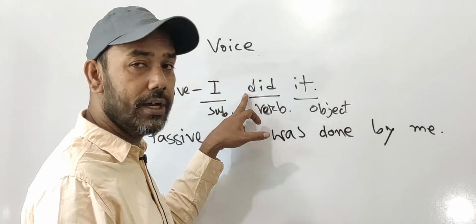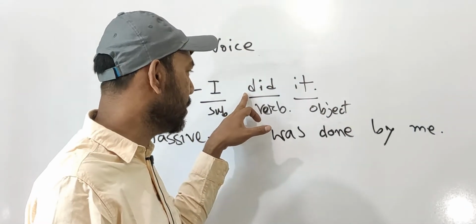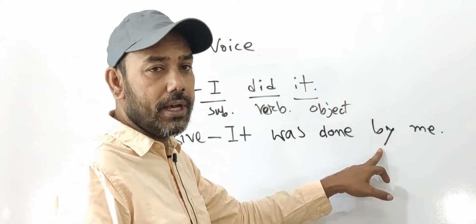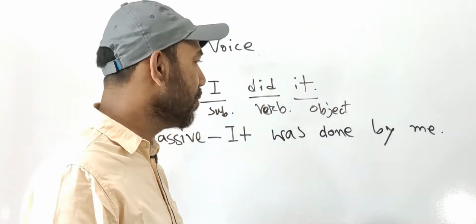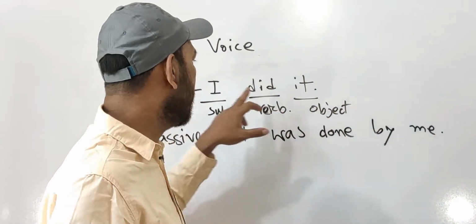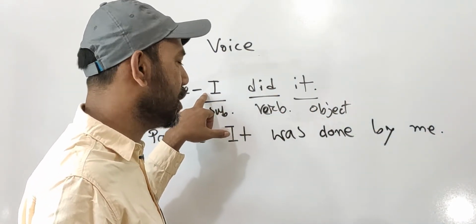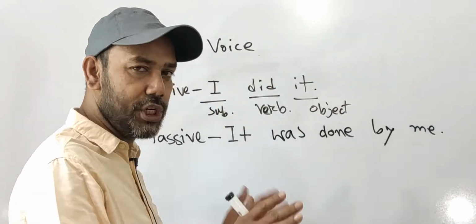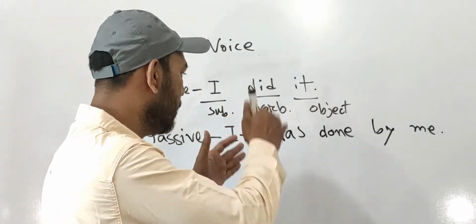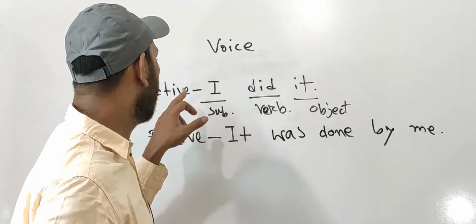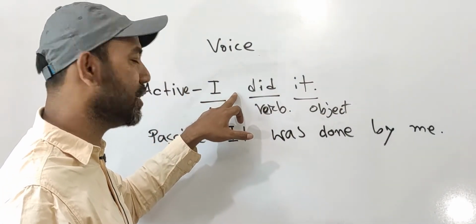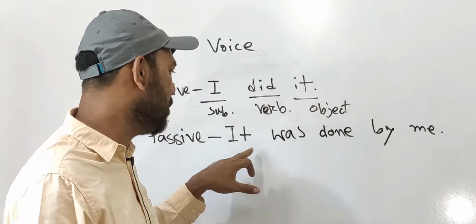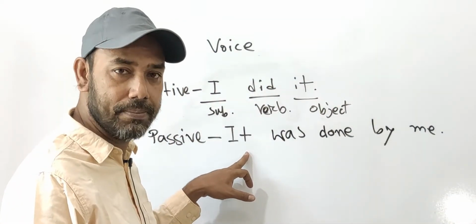Because it is the past participle form of this verb did, and according to the formula there will be a preposition by. Okay, and I have written here me, as it is the objective case of I. Okay, in this way I have finished this voice change. I mean this sentence was in the active form, but I have changed it into the passive form.